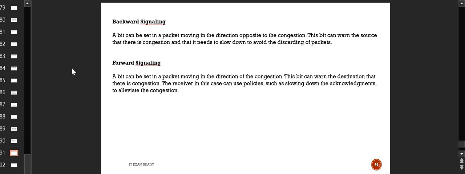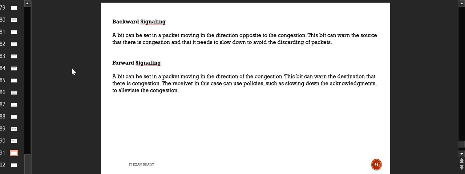So this is about explicit signaling. Now, backward signaling and forward signaling. Backward signaling is where a bit can be sent in a packet moving in the direction opposite to the congestion. If there is any congestion, a bit will be sent back in the opposite direction, and it will warn the source that there is congestion and you need to slow down in order to avoid discarding of packets in the network.